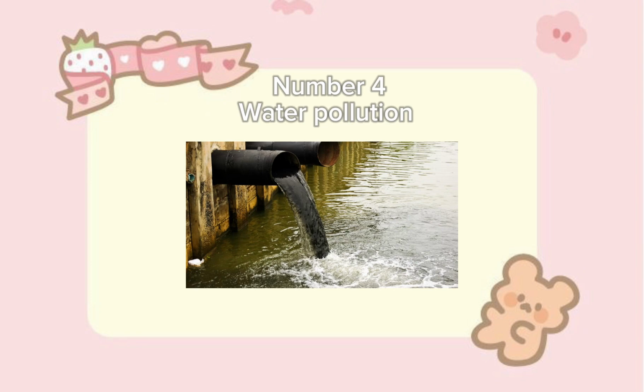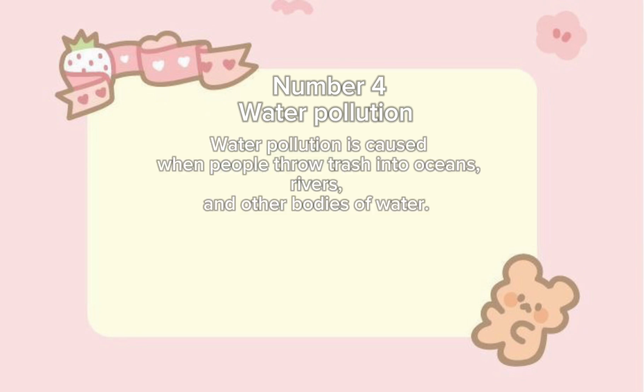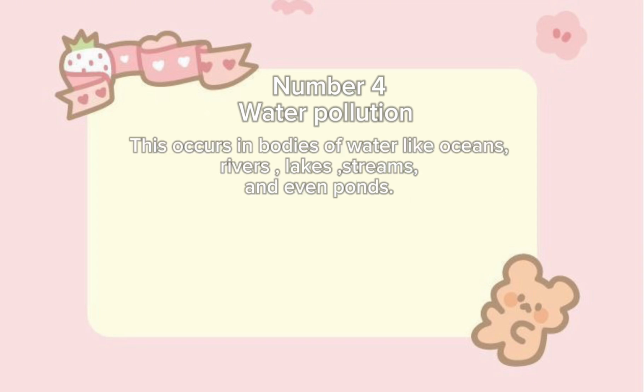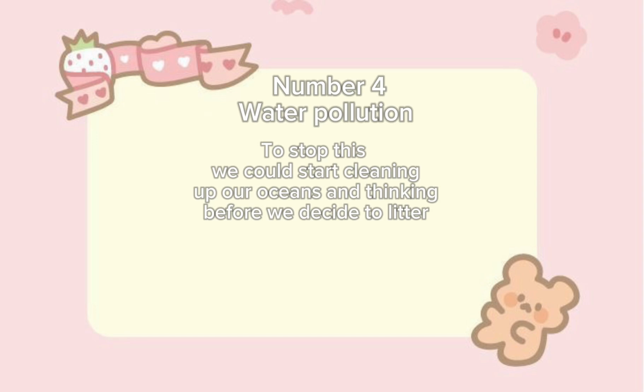Number 4. Water pollution. Water pollution is caused when people throw trash into oceans, rivers, and other bodies of water. When we do this, we are polluting our water, endangering animals that live there. This occurs in bodies of water like oceans, rivers, lakes, streams, and even ponds. To stop this, we could start cleaning up our oceans and thinking before we decide to litter.